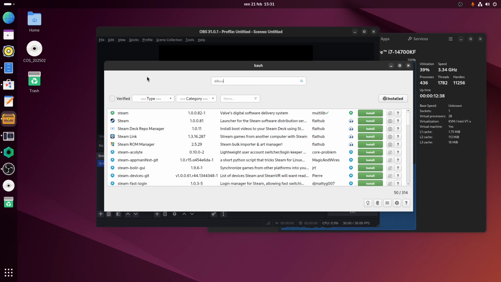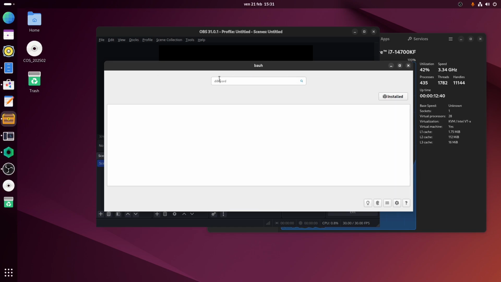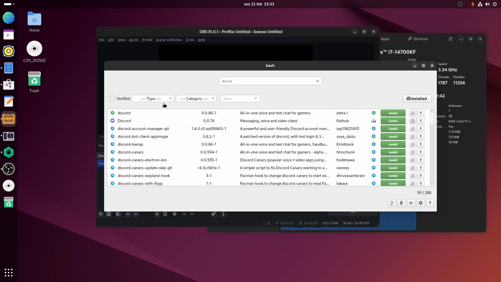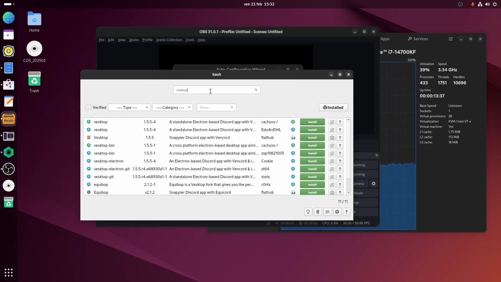Then we can install Discord, we can install Vesktop. Now I misspelled Discord, as you can see. And if you want to install Vesktop, you can just type Vesktop, which is a better version of Discord. And here you can install it from the official repositories or from FlatHub.